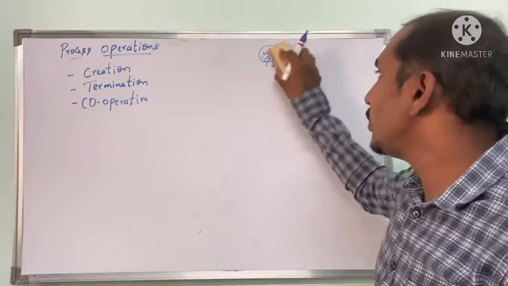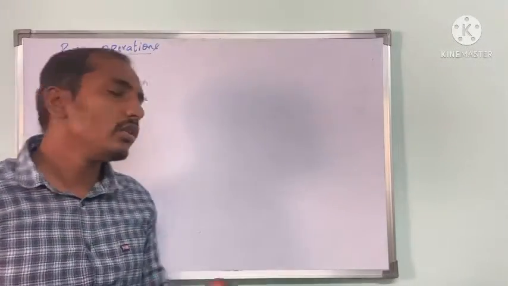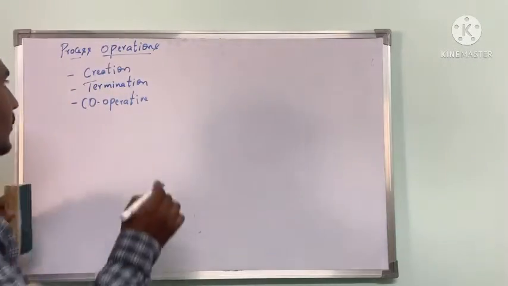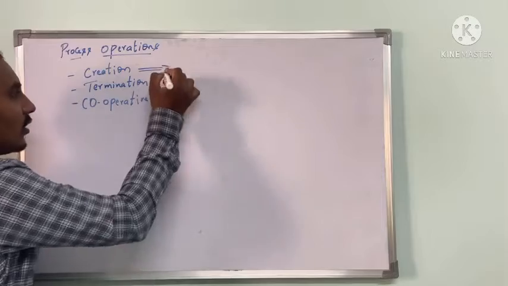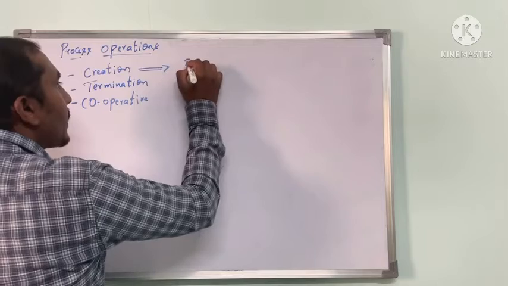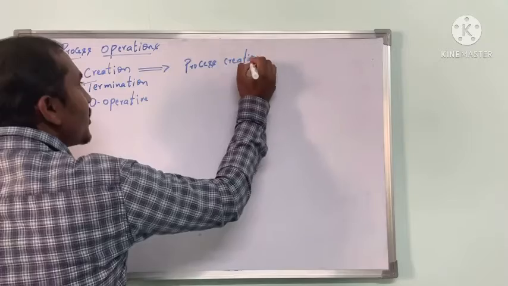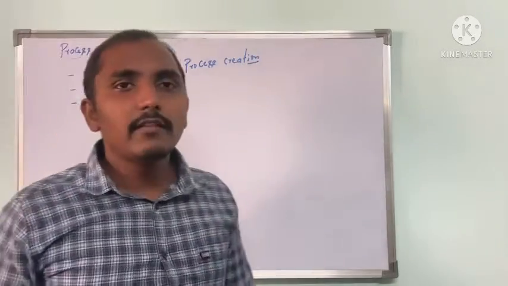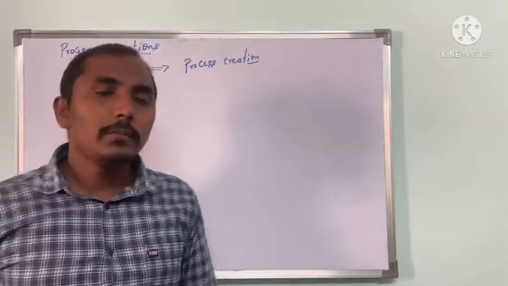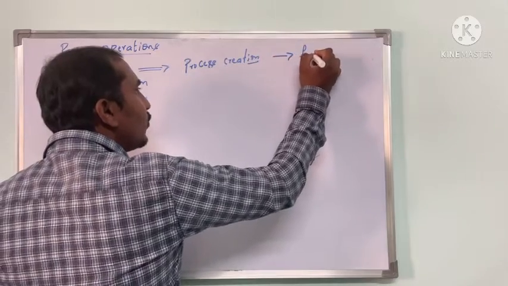Whenever you do any event like a click or key press, whenever you do something on the computer, each and everything will create a system call. So when you create any program, it is going to call this function, and that is considered process creation. Process creation happens based on the system call. Whenever the user clicks or something happens, we create a process. Once a process is created, in the Unix operating system we use something called fork.